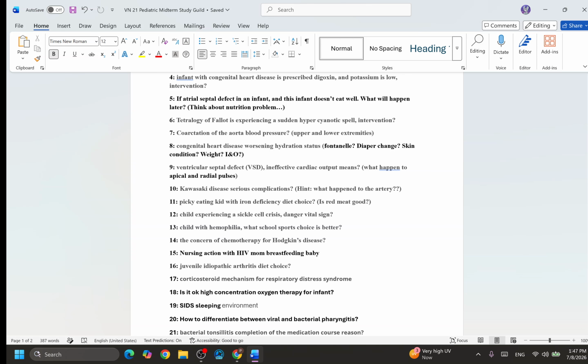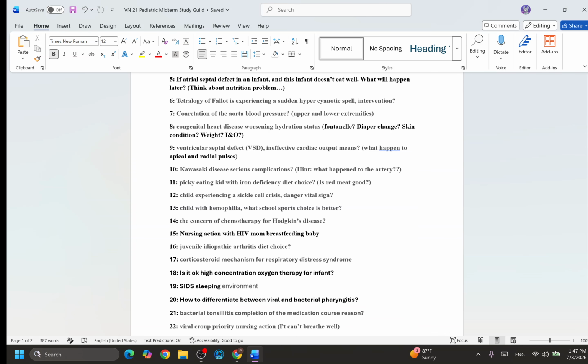Number eight: congenital heart disease with worsening hydration status. You need to know the signs and symptoms, and also your nursing interventions. What will happen to the functional status if there is dehydration? How many diaper changes do you think is necessary, and when do you feel diaper changes are not enough, showing dehydration? How about the skin condition, the fontanel, the daily body weight, and the intake and output? Changes in these show the baby is dehydrated, so you need to pay attention to that.